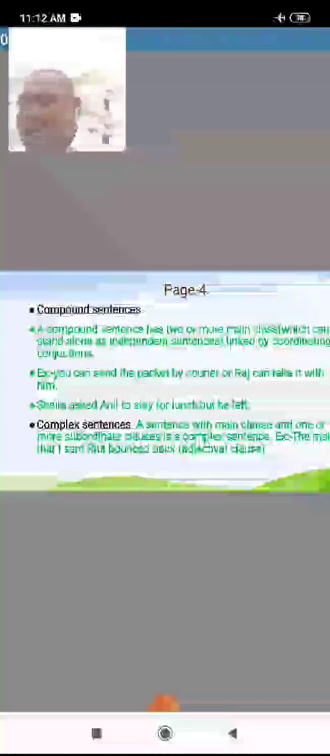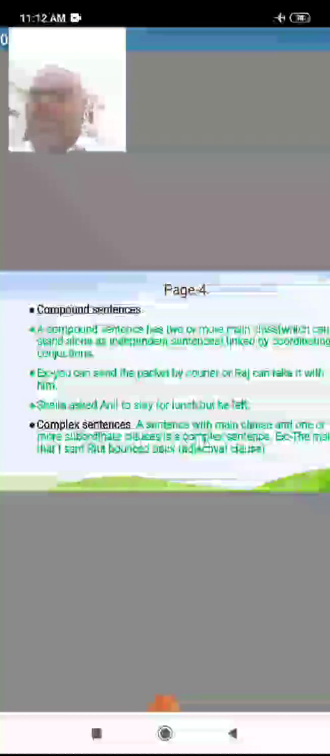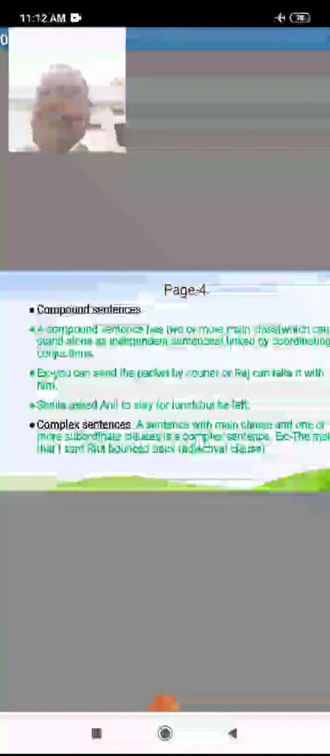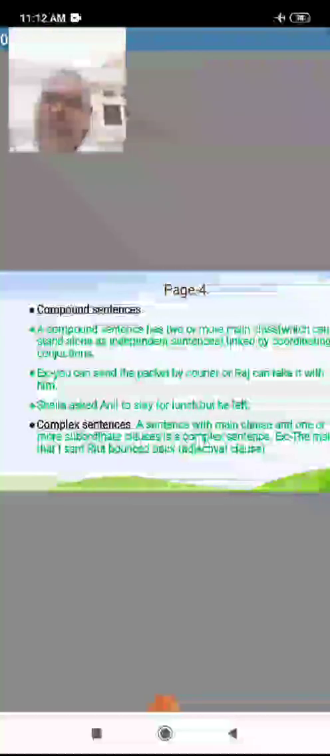Some other coordinating conjunctions used in compound sentences are either...or, neither...nor, still, so, therefore, not only, nevertheless. These conjunctions are also sometimes used in compound sentences. You can note it down.